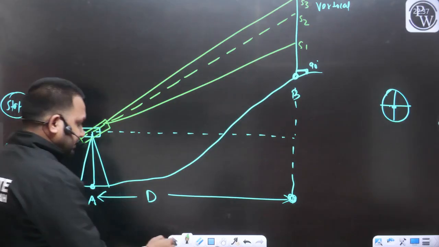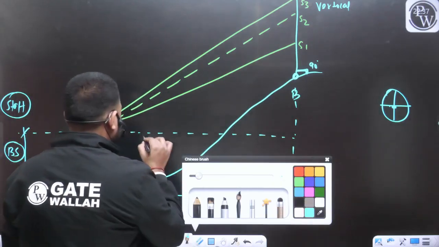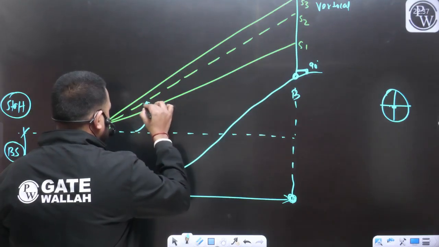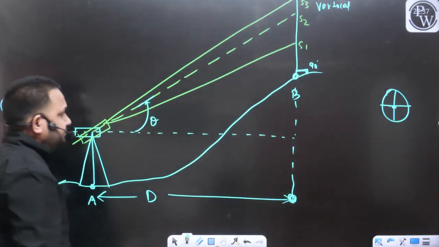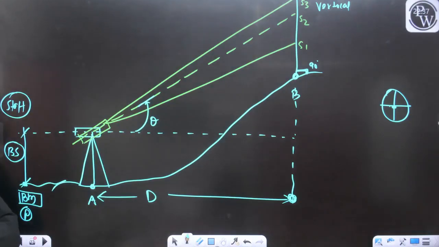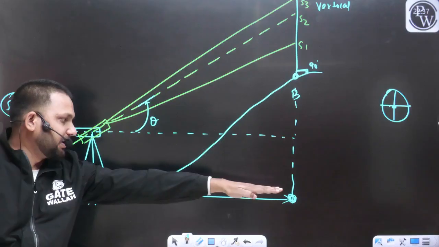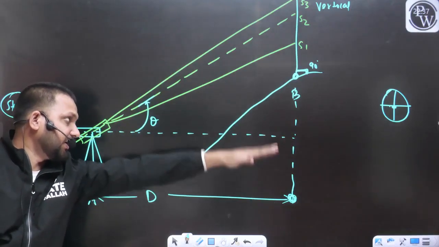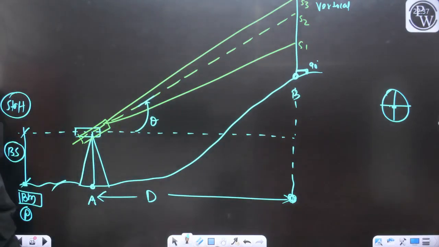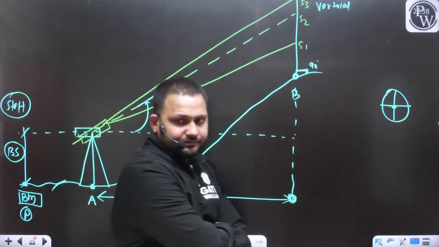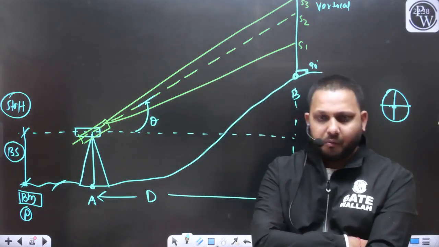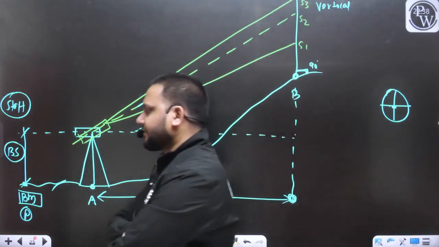Don't you think this angle is nothing but the angle of elevation theta? This is the vertical angle, that is theta. Yes or no? Tell me in the chat box.